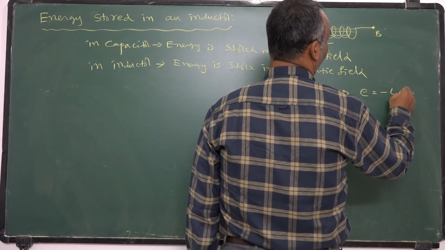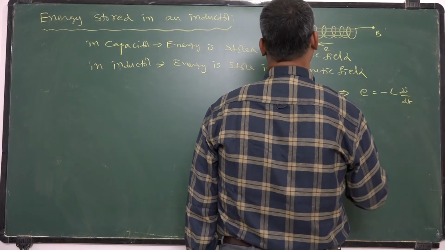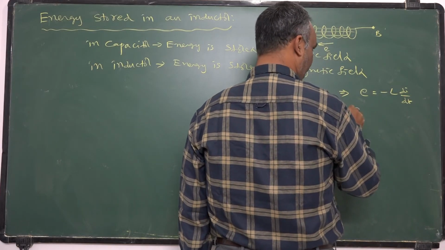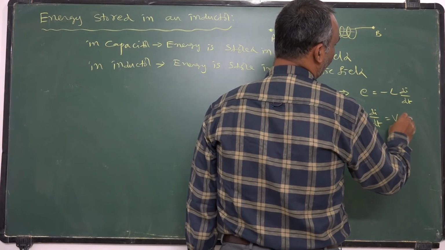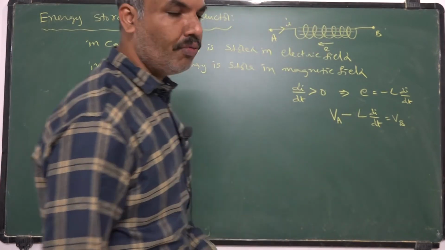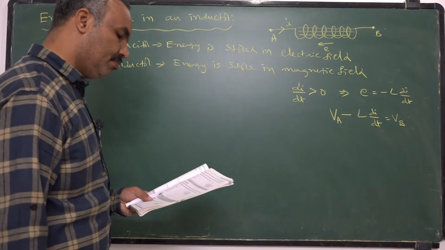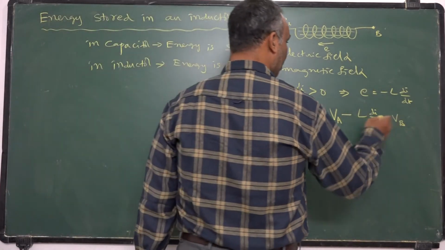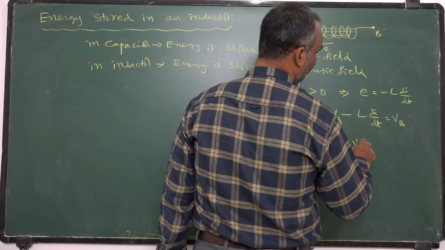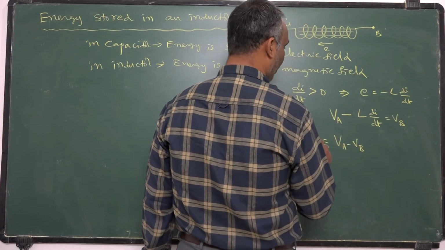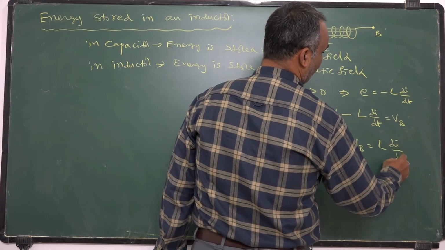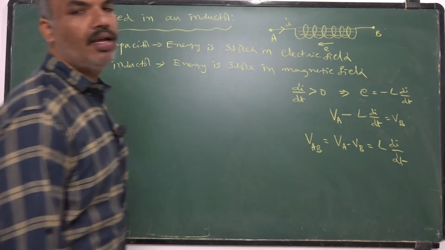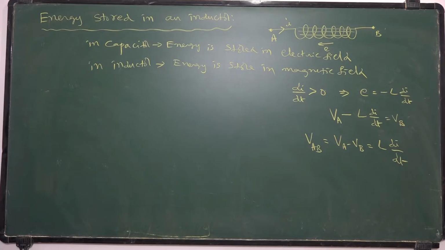E is equal to minus L into di by dt. Potential at A minus L into di by dt is equal to potential at B. This is the thing already known to you. Nothing but potential difference between A and B, VA minus VB. You can write VAB is equal to L into di by dt. Potential difference between A and B is nothing but VA minus VB is equal to L into di by dt.